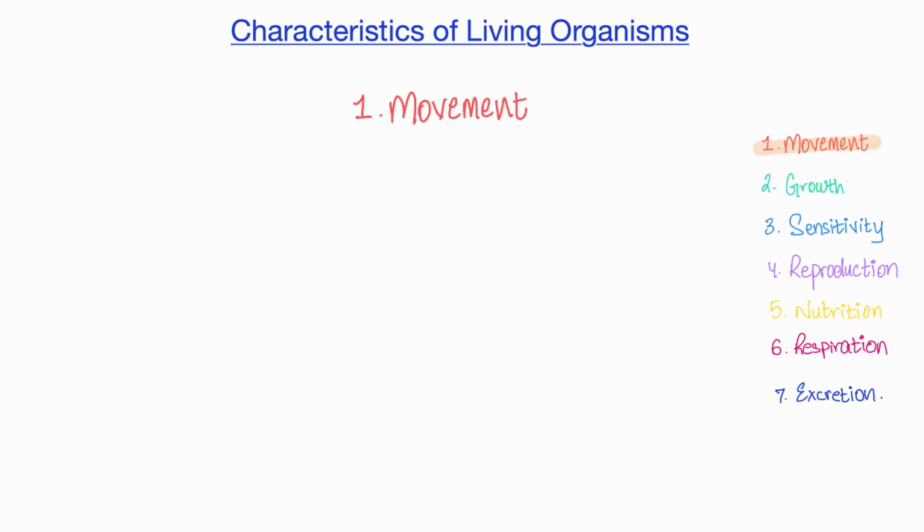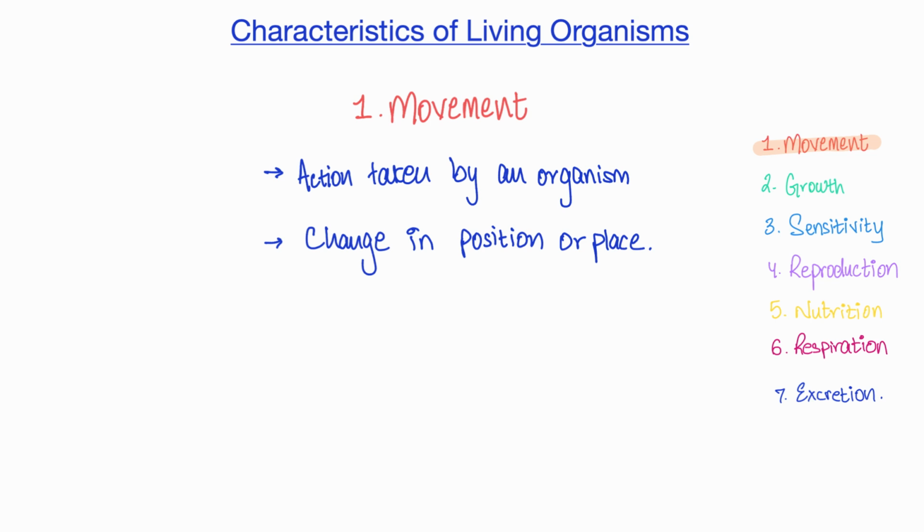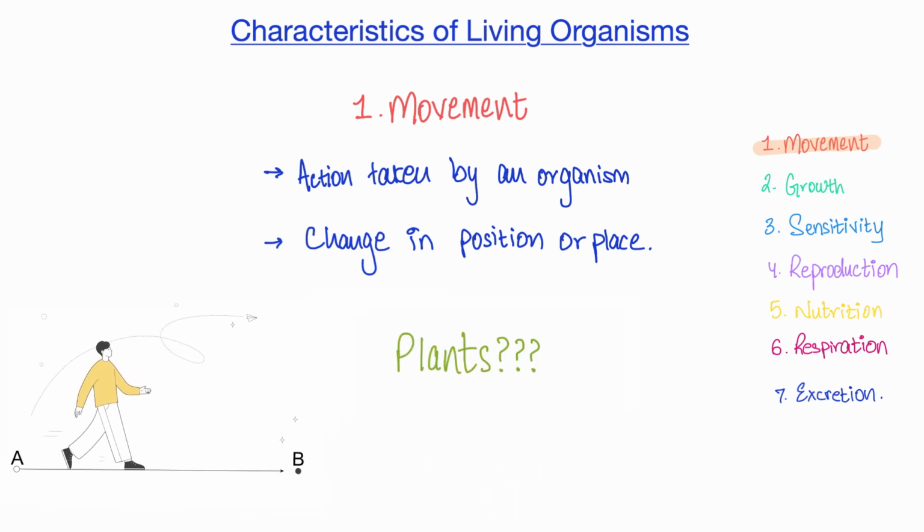Okay, let's start with movement. Now, by definition, movement is the action taken by an organism that results in the change of position or place. Animals, for example, have the ability to move their bodies freely and fully. But what does that mean? That means animals can't only move their hands and feet, but they can also get from point A to point B. So essentially changing their place, right? But notice how I've only talked about animals. What about plants? How can you let me convince you that something rooted into the ground can move? Pause the video and give this a thought.